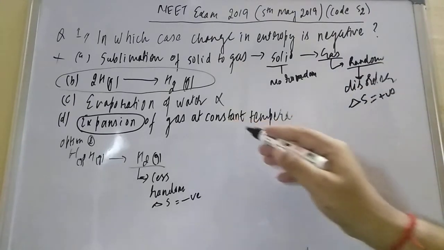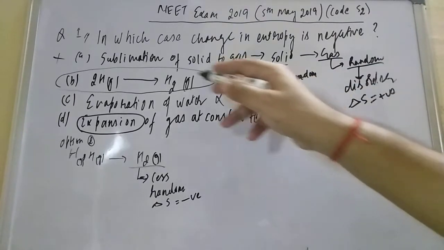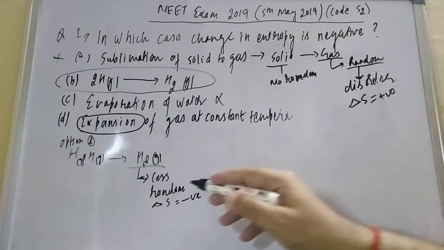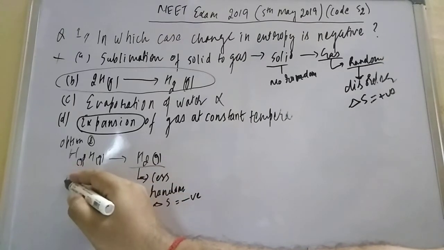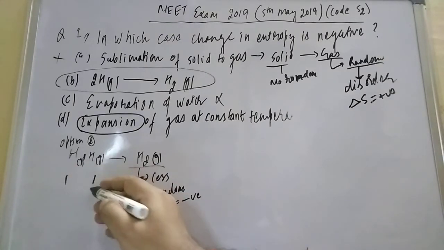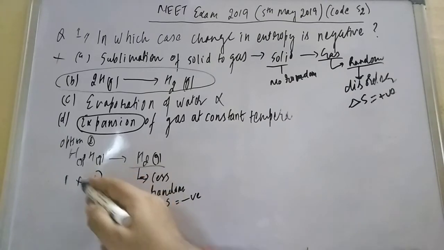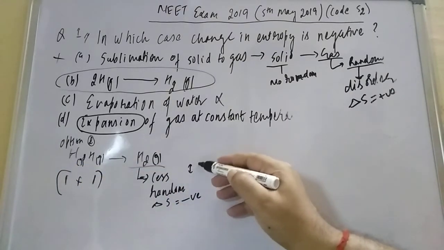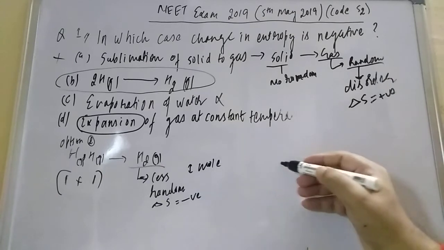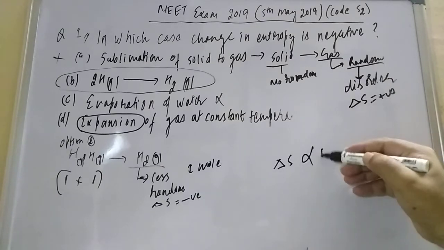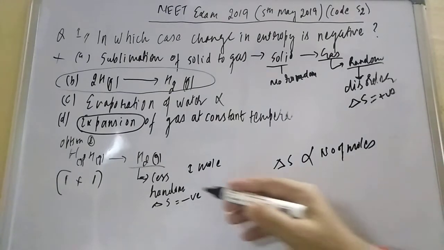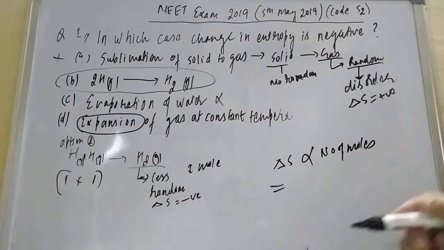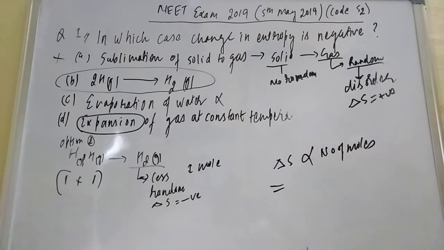So in all the other cases entropy is increasing, except here, where entropy is decreasing because the number of particles is decreasing. Here we have one mole of hydrogen and one mole, so 2 moles of reactant. The product is 1 mole. So delta S is proportional to the number of moles. Fewer moles means entropy will be negative. So this is question number one. Now we will move to question number two.